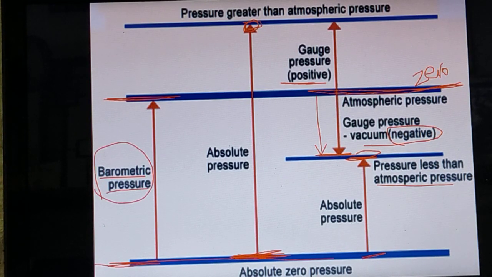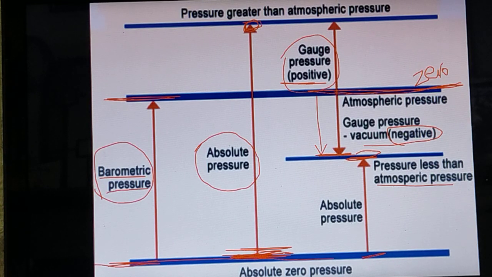Then what is absolute pressure, and what is gauge pressure? What is the zero point for gauge pressure as well as for absolute pressure? For absolute pressure, the zero point is the bottom line, from over here.